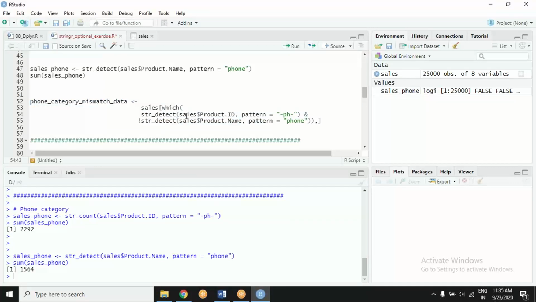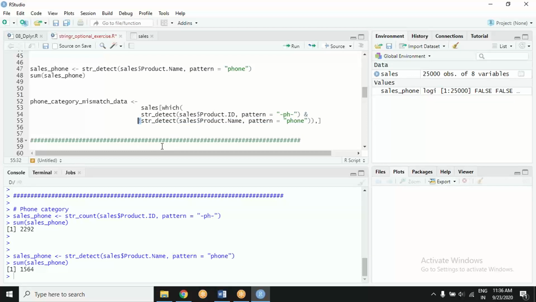Think of the two conditions. I am saying detect where product ID contains PH, and at the same time, what do I want? I want product name pattern PH not.